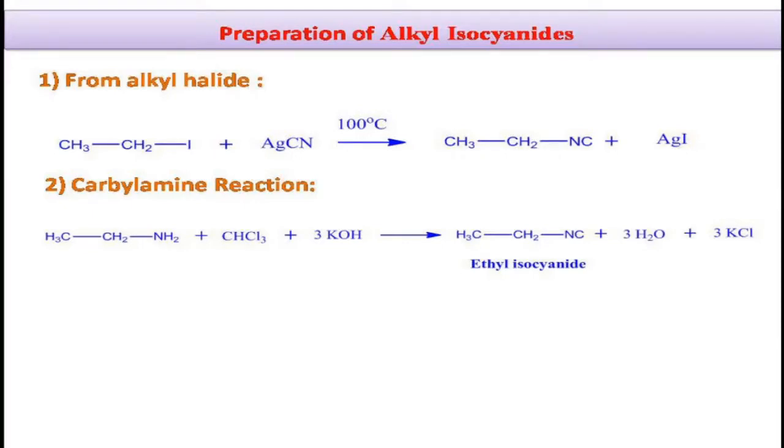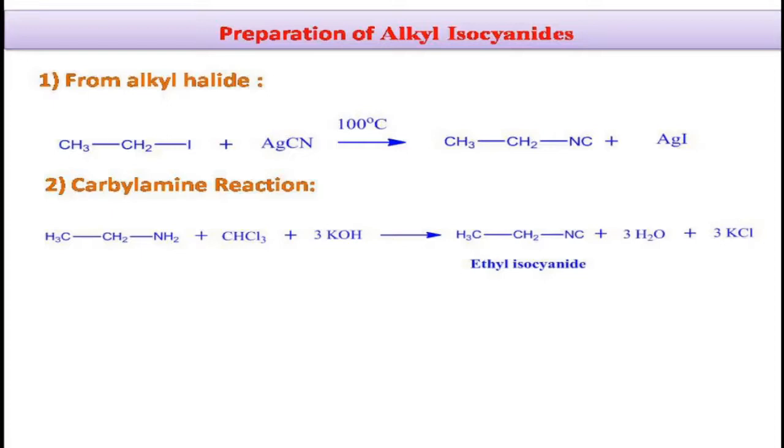Here I have taken ethyl iodide. When it is interacted with the silver cyanide under heating conditions, that is 100 degrees Celsius, we will get the ethyl isocyanide. The second preparation method is the carbylamine reaction.